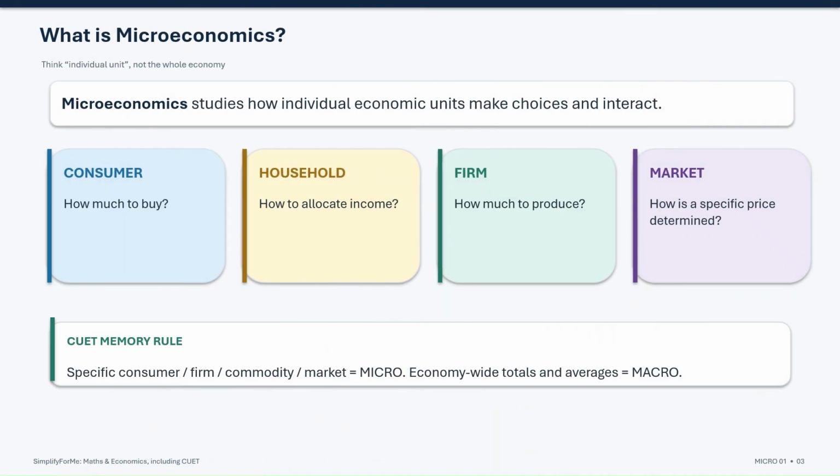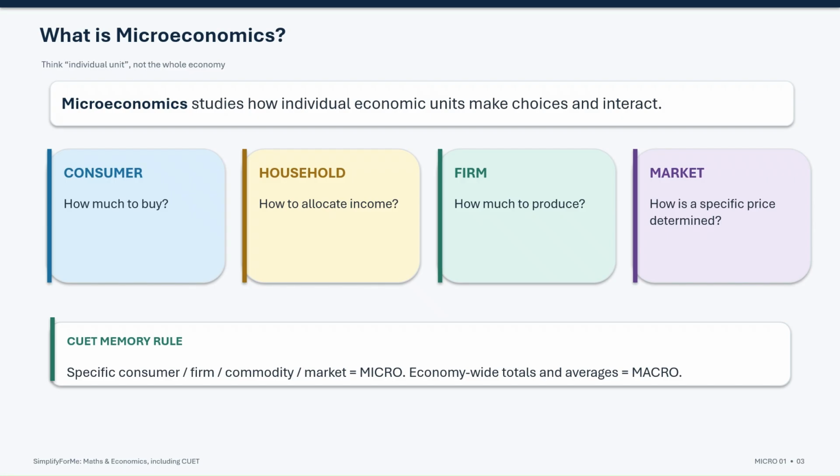Microeconomics studies the behavior and decisions of individual economic units. For example, consider a consumer. Microeconomics asks, what should this consumer buy, and how much? For a household, it studies questions such as how limited family income should be allocated among different needs. For a firm, it examines decisions such as how much output should be produced, what input should be used and at what cost.